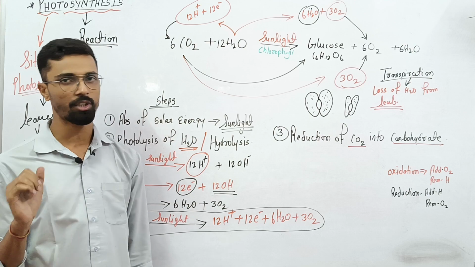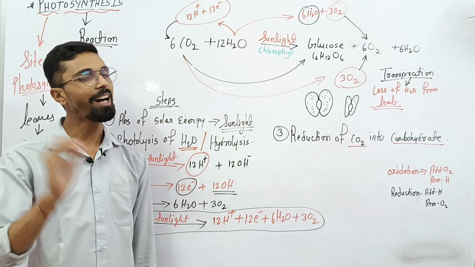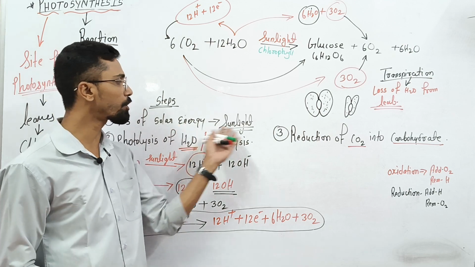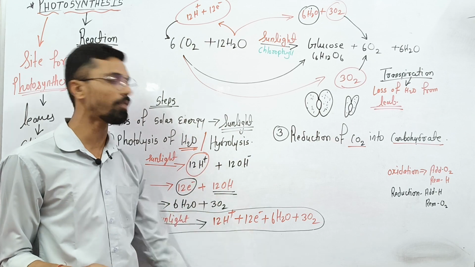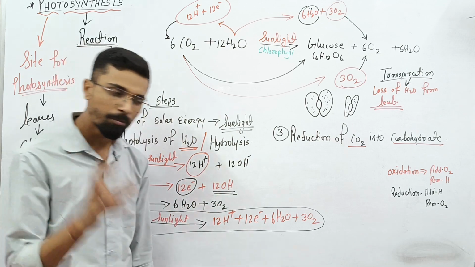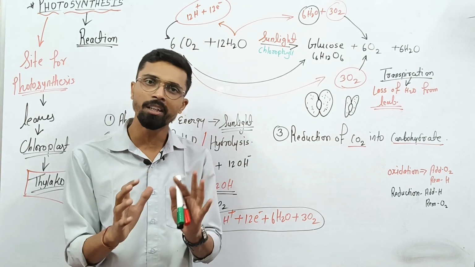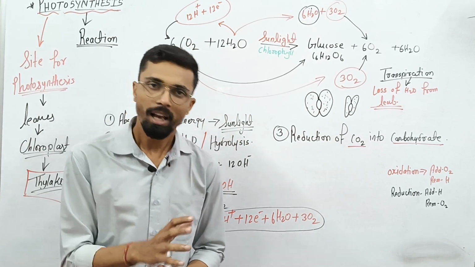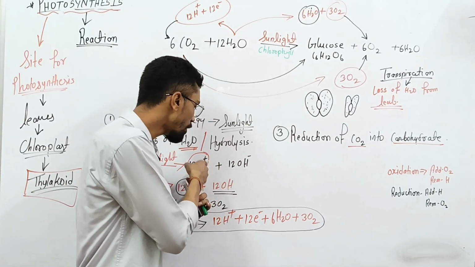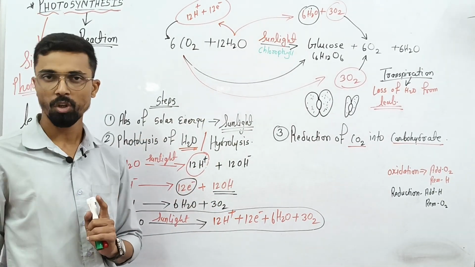They absorb the carbon dioxide and make the intermediate product at night, and the photolysis of the water molecule occurs in daytime only.